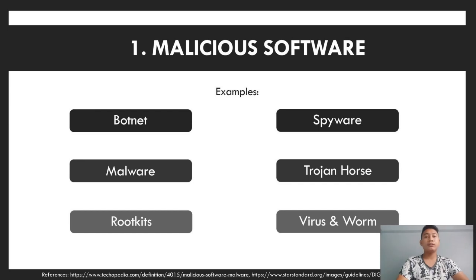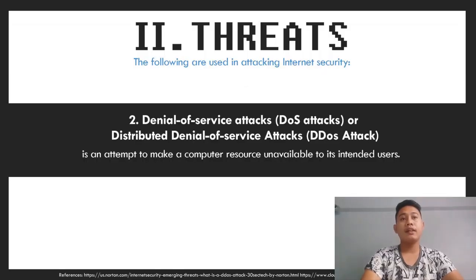Examples of malicious software: botnets, malware, rootkits, spyware, Trojan horse viruses, and more. Second is the denial of service attack, DoS attack, or distributed denial of service attack, DDoS attack. It is an attempt to make a computer resource unavailable to its intended users.